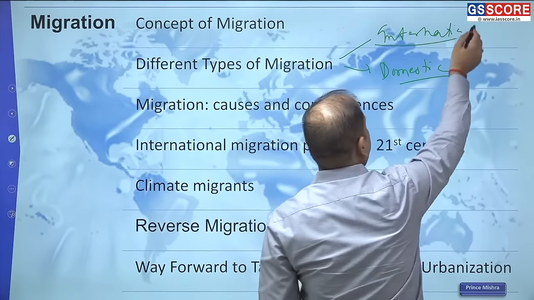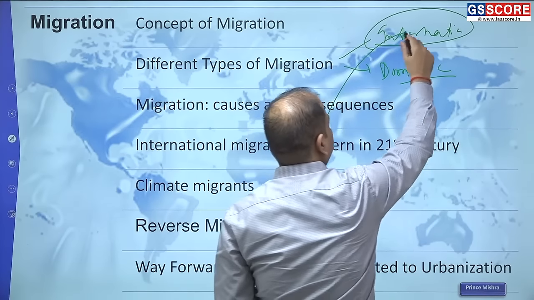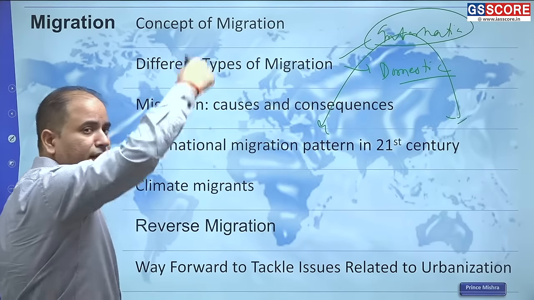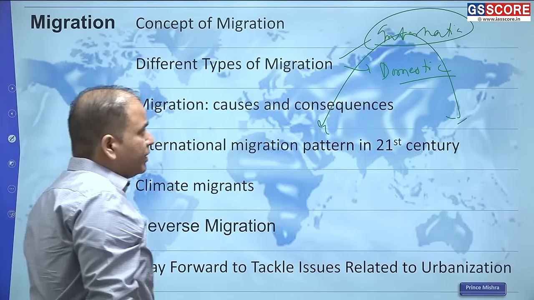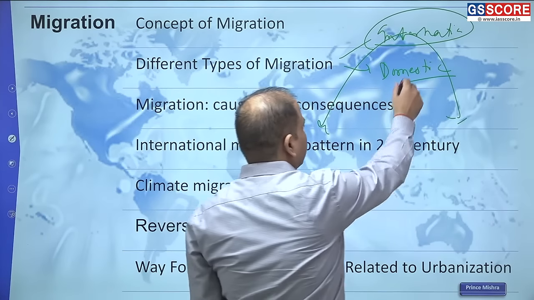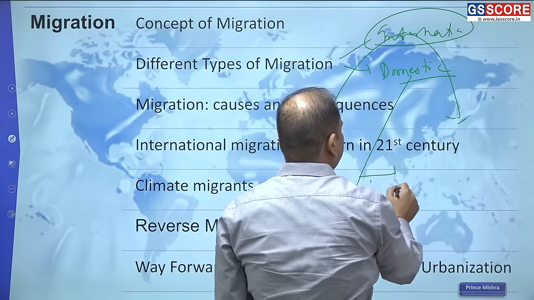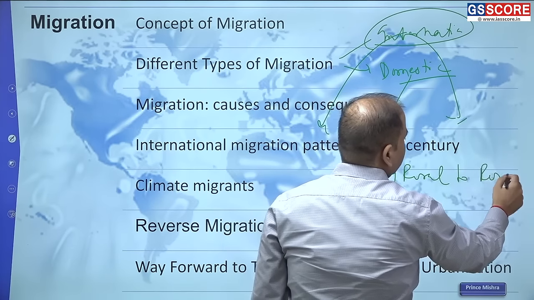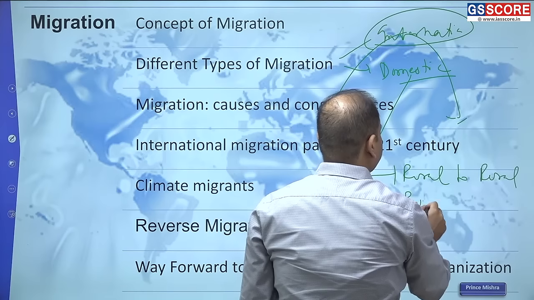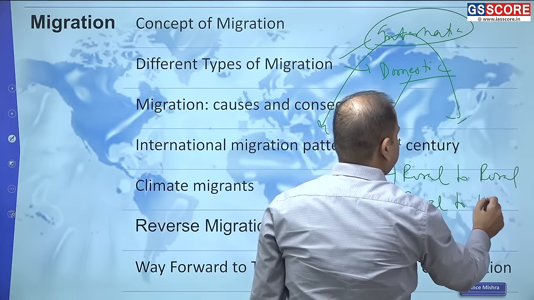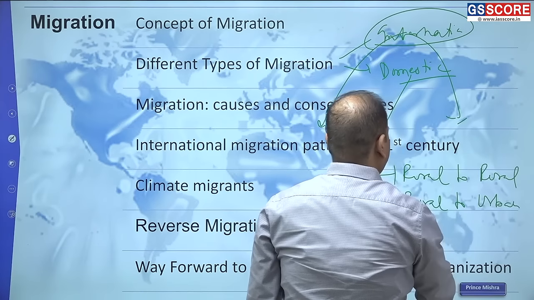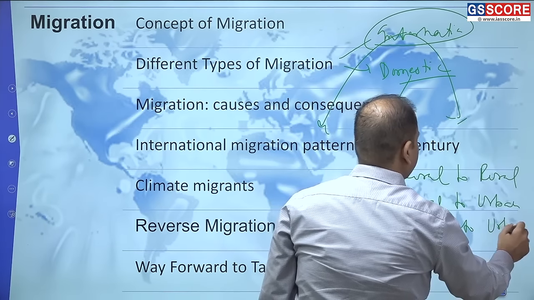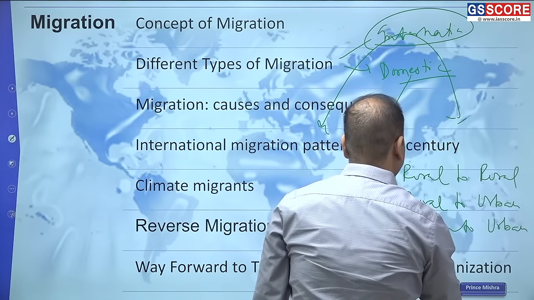Within international migration, you will find there will be in-migration and out-migration, so immigration and emigration. Then in domestic, there will be various types. Like in our country, we have primarily rural to rural migration, rural to urban migration, urban to urban migration, and urban to rural migration.